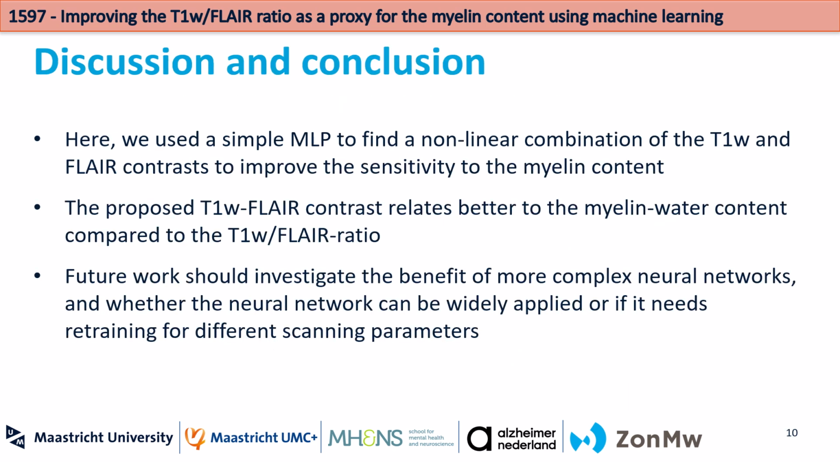The T1 FLAIR ratio can be used as a proxy for the myelin content. However, there is likely a more optimal combination of the T1 weighted and FLAIR images to approximate the myelin content than just their simple ratio. And indeed, here we have shown that a very simple neural network can already improve the sensitivity of the T1 weighted FLAIR ratio.